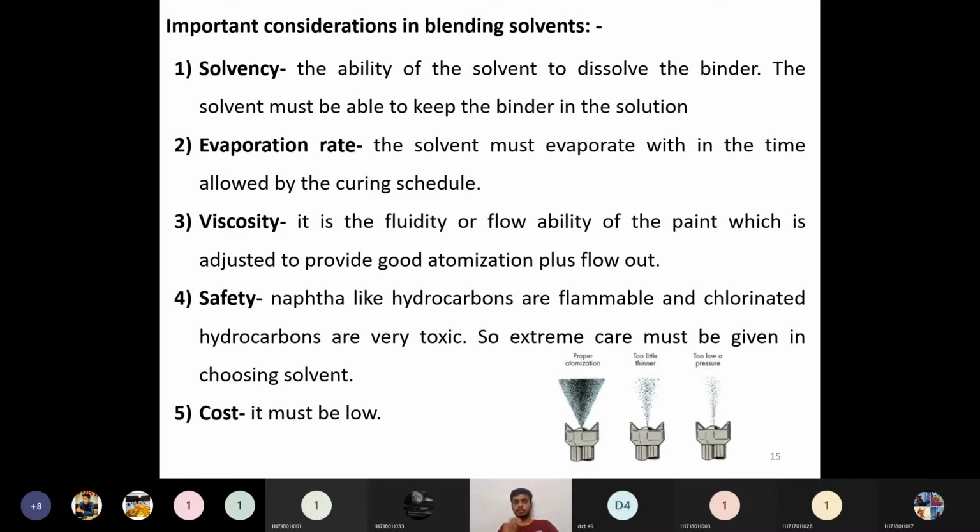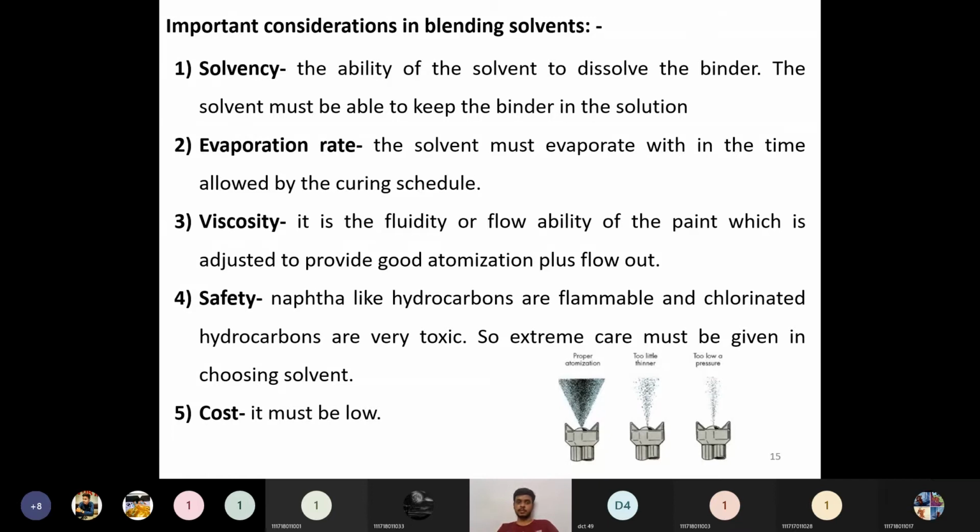The next one is the evaporation rate. The solvent must evaporate within the time allowed by the curing schedule. Now curing is nothing but drying of that particular part after application of the paint. That is called the curing process. If the curing process says that within 10 seconds that particular part has to be dried, the solvent should leave within that 10 seconds, or 10 minutes, or 10 hours. Within that schedule only it has to leave. So solvent evaporation needs to be taken into consideration before designing, before blending it with suitable binders.